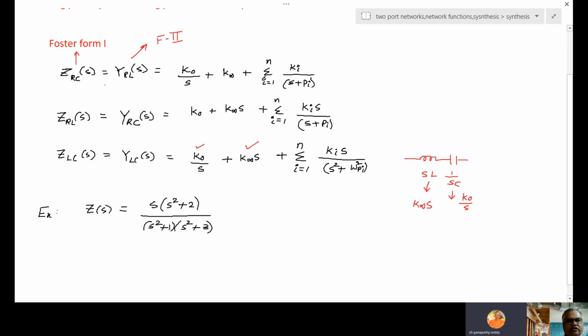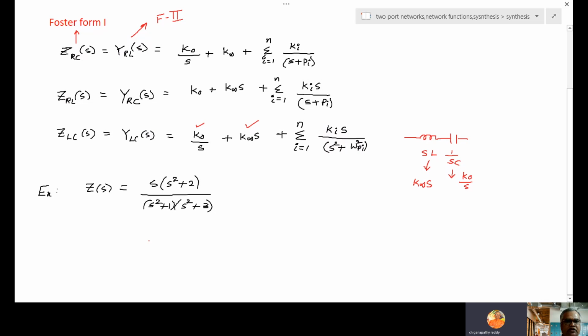Okay. So this is a generalized expansion of how ZRC expansion, YRL expansion is similar. ZRL, YRC similar. ZLC, YLC similar. That's why these two are written simultaneously. In the exam, if they ask implement using Foster form 2, you take up the Y. If they ask Foster form 1, take up the Z. But ZRC, YRL similar. It is important. Anyway, you will understand better when I am solving a problem.